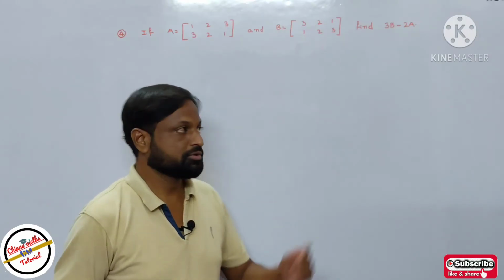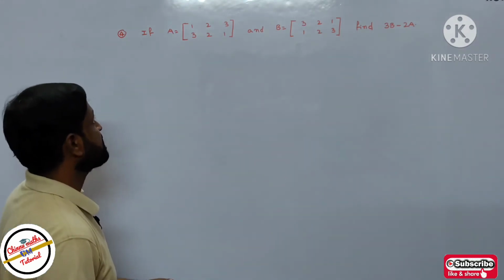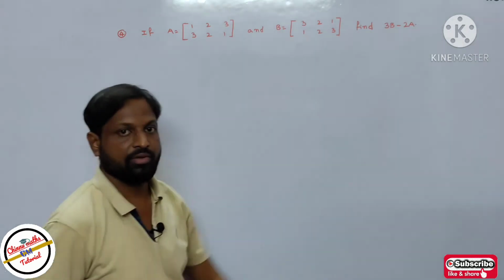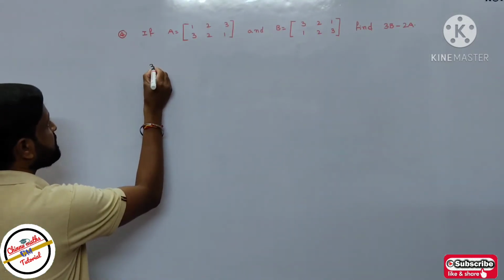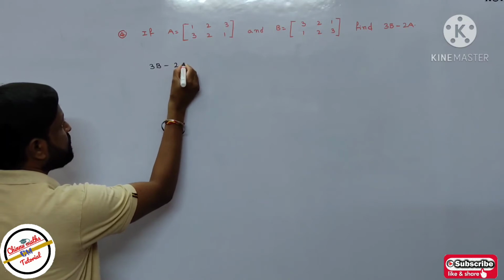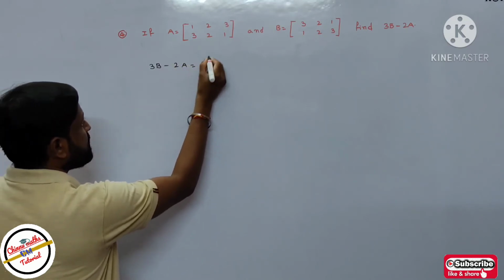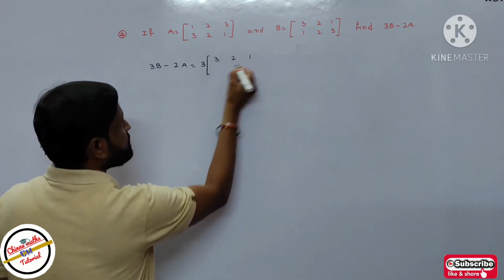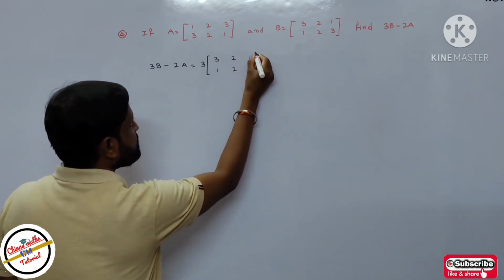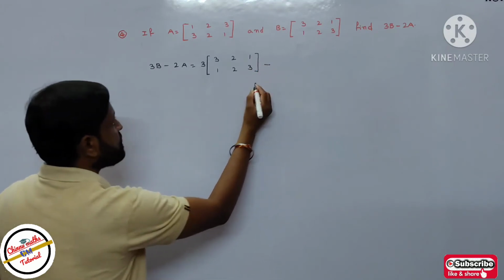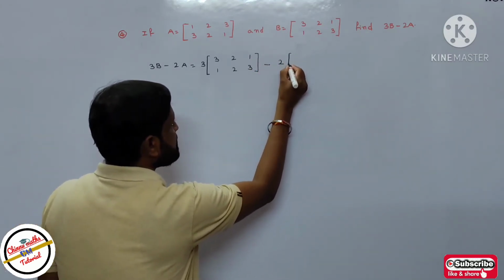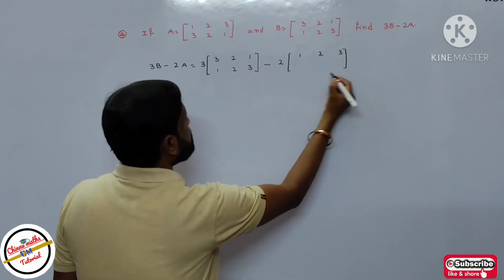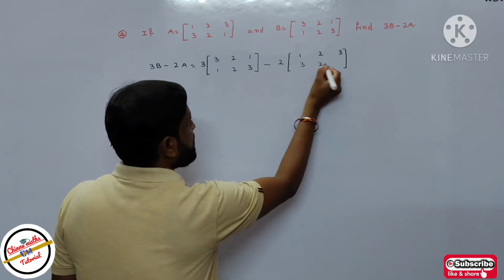Next we discuss the last question for this exercise. Given the matrices A and B, find the value of 3B minus 2A. So 3B minus 2A equals 3 into matrix B, which is 3 2 1, 1 2 3, then minus 2 into matrix A, which is 1 2 3, next 3 2 1.